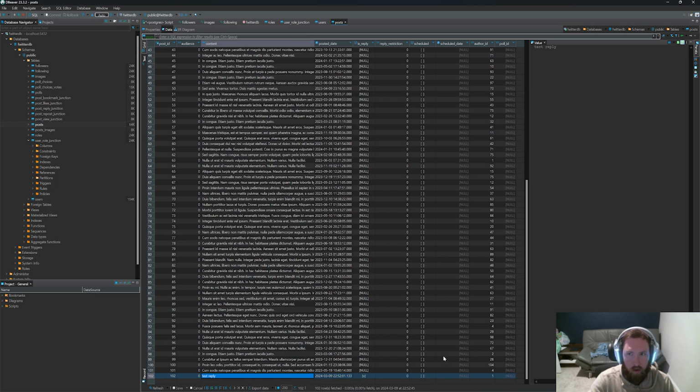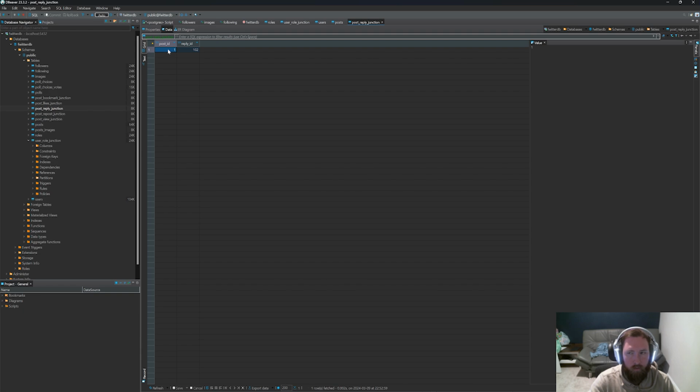And then if we go into our, so I guess this was like post reply junction. Look at the data. Yeah, so we have the post and then the reply. This post is a reply to post number 1. So we should be able to use that table to get data to populate our front end.